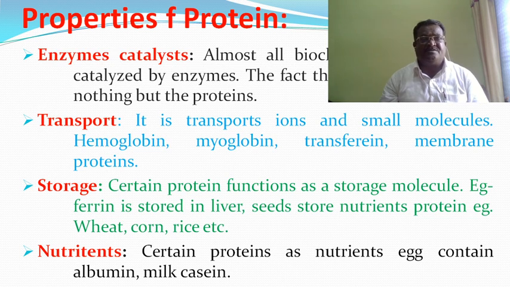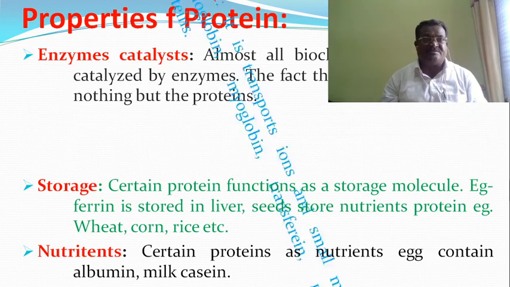Another function of protein is storage. Certain proteins function as storage molecules, for example ferritin stored in the liver, and seeds store nutrient proteins, for example wheat, corn, and rice. Nutrients: certain proteins act as nutrients, for example egg contains albumin and milk contains casein. These are proteins.